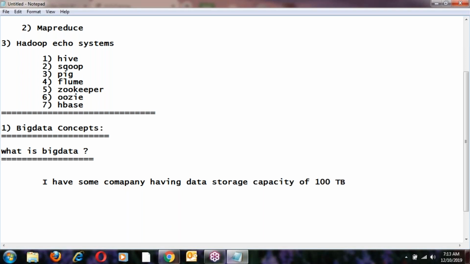Just assume that. Maybe 100 TB, maybe 1000 TB, maybe 100 petabytes, something like this. So this is the current capacity of data storage.